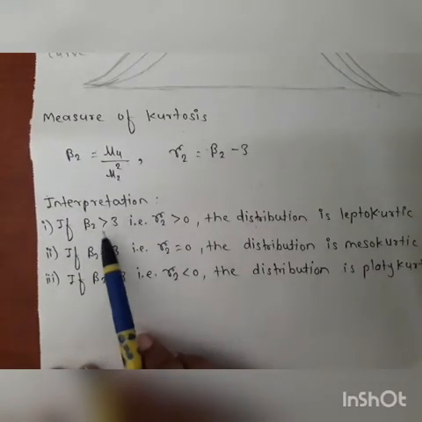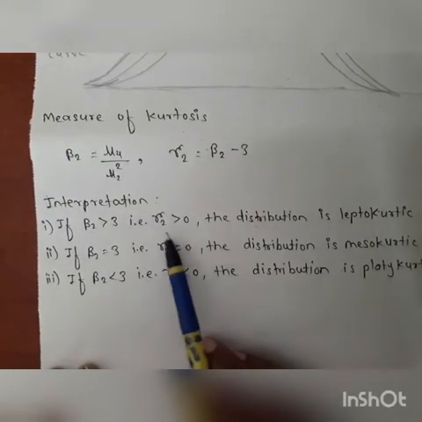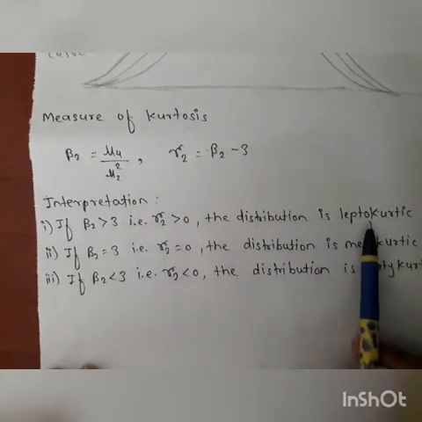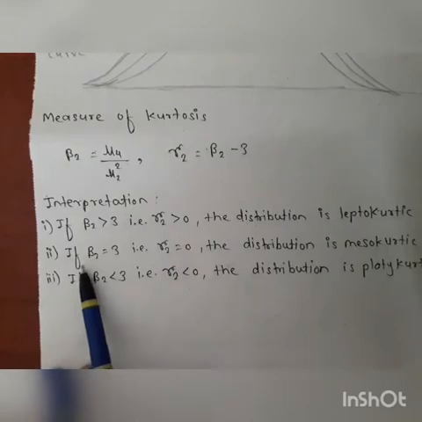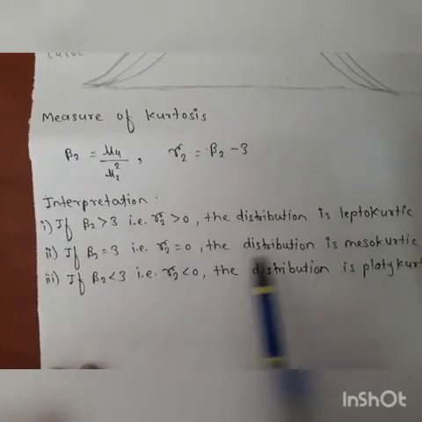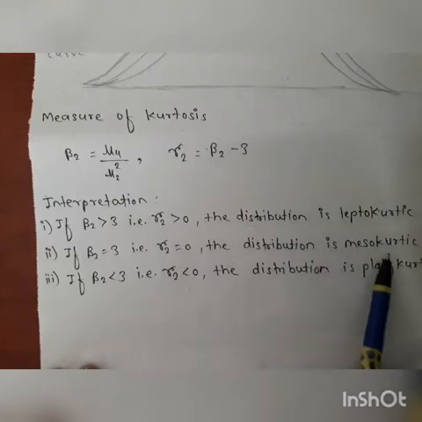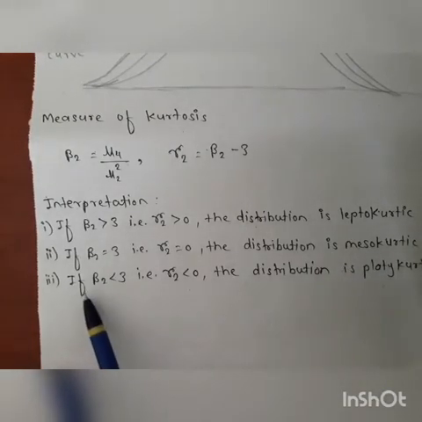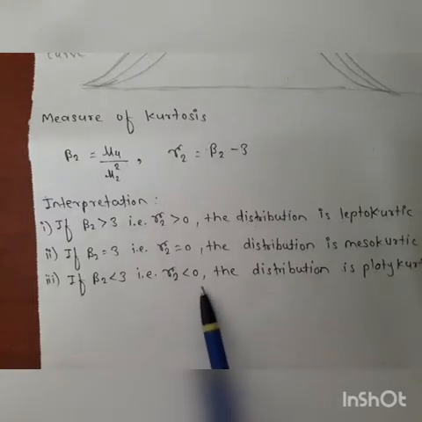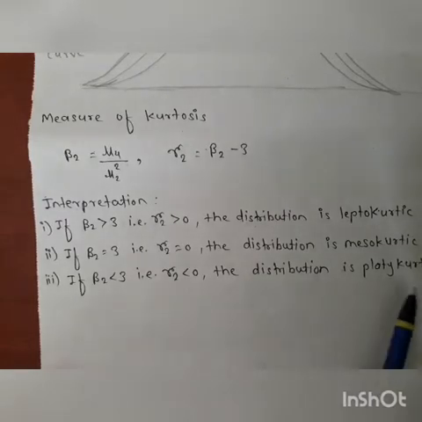Next, interpretation. If beta 2 is greater than 3, that is gamma 2 greater than 0, the distribution is called leptokurtic. If beta 2 is equal to 3, that is gamma 2 is equal to 0, the distribution is mesokurtic. And last, if beta 2 is less than 3, that is gamma 2 less than 0, the distribution is platykurtic.